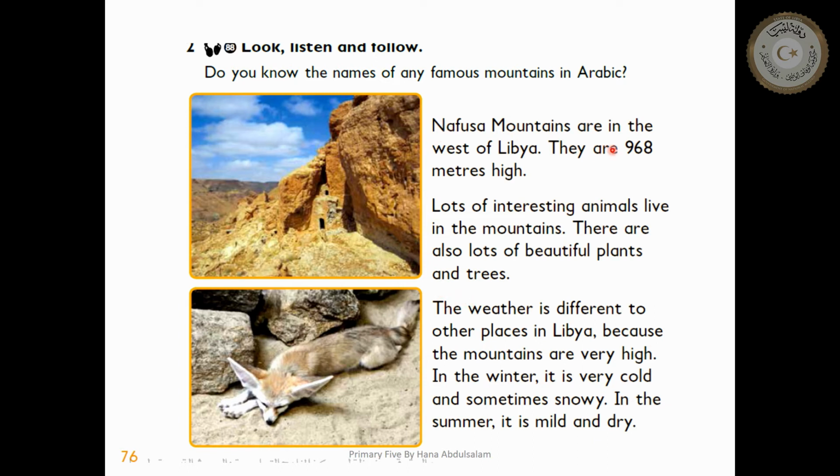So Nafusa Mountains are in the west of Libya. They are 968 meters high. Now we are going to look at the picture, listen to the information, and follow the information by yourself in your book.